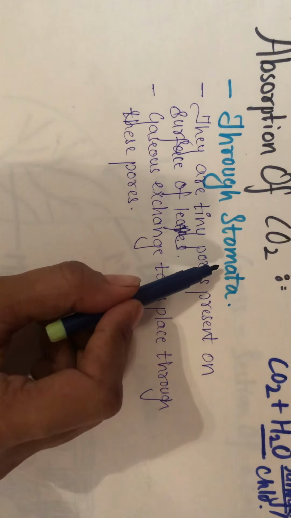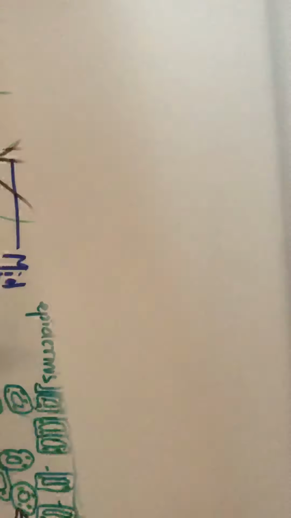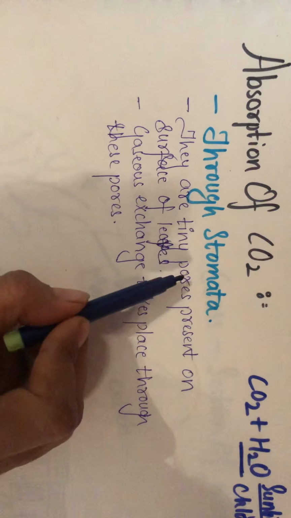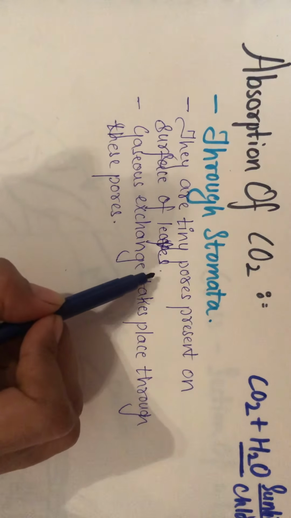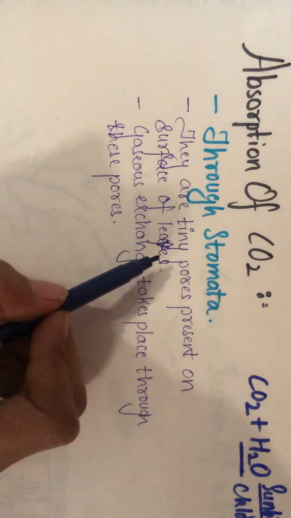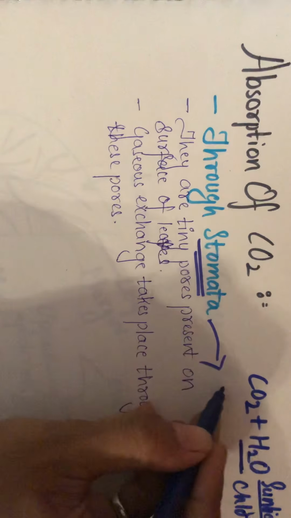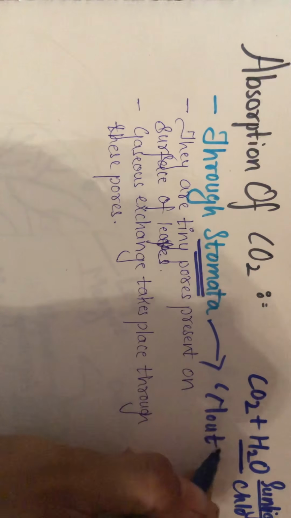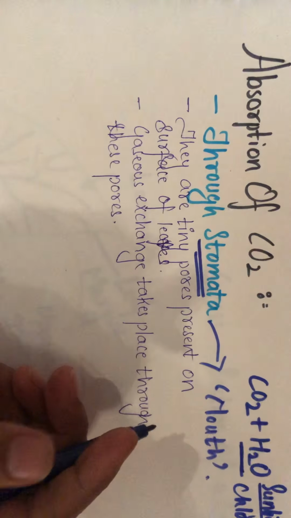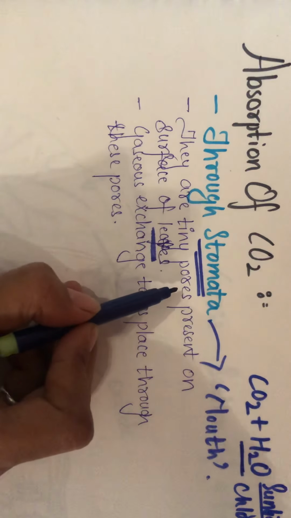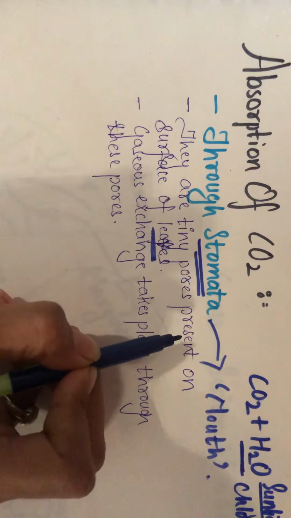If we talk of stomata, what are actually stomata? We have already seen, they are nothing but pores. They are nothing but the tiny pores present on the surface of the leaves. Stomata is derived from a Greek word which means mouth. And it is not only present on the surface of the leaf, but this pore-like structure is also present on the stem and the other parts of the plant.